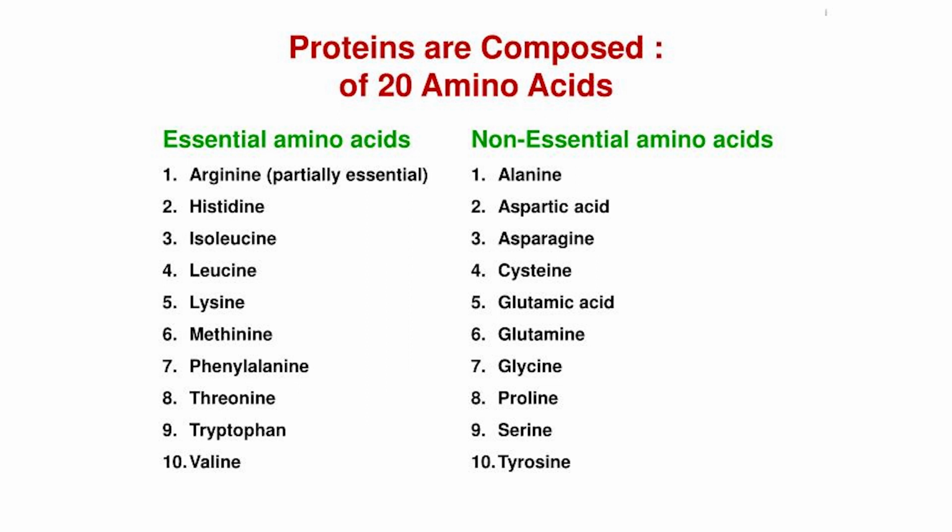Essential amino acids are arginine, histidine, isoleucine, leucine, lysine, methionine, phenylalanine, threonine, tryptophan and valine. Non-essential amino acids are those which human beings or animals can synthesize. They are alanine, aspartic acid, asparagine, cysteine, glutamic acid, glutamine, glycine, proline, serine and tyrosine.